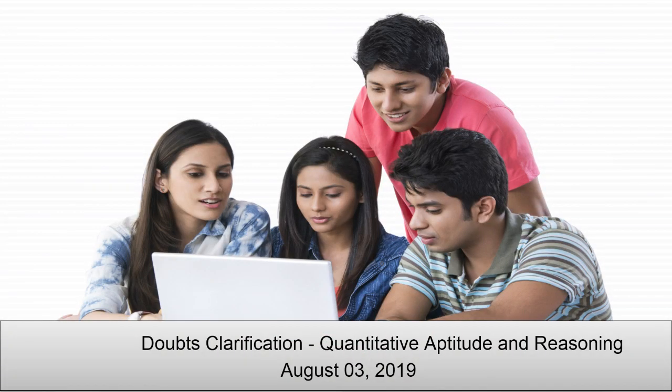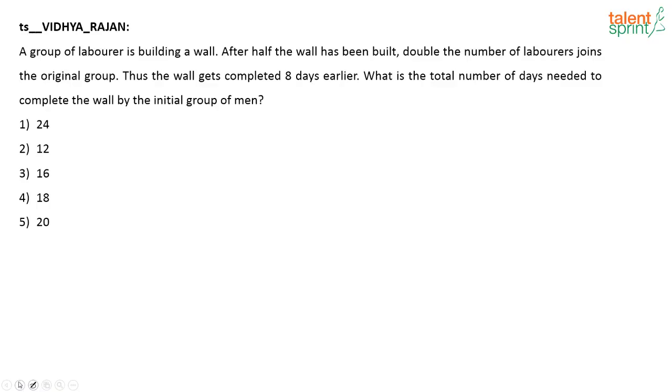So let's get started. First we'll solve a few questions from the quantitative ability section, questions which some of our students have posted, and then we will move on to the reasoning ability section. The pattern that we will follow is the same that we follow for all our sessions. The question will appear on your screen. Solve the question, give me the answer, and then I will go about solving the question. So let's look at the first question.